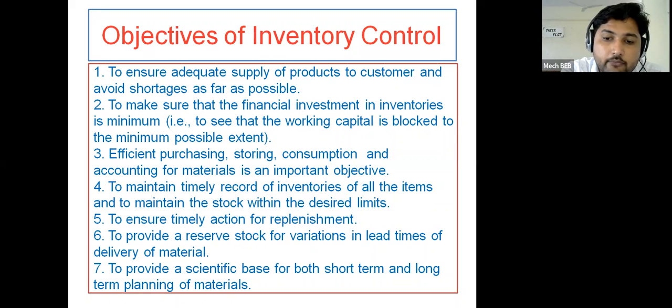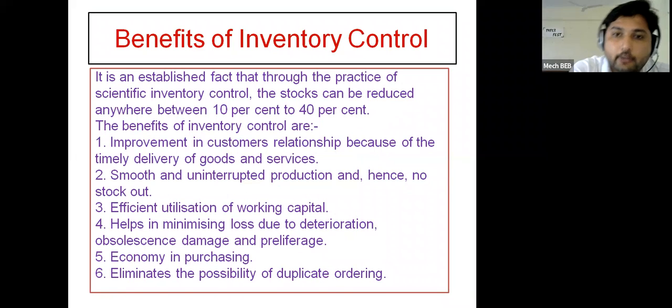Then, to provide a scientific base for both short term and long term planning of materials. Here the planning concept once again comes into the picture. In the last chapter, we discussed material requirement planning, and one of the inputs for that is related to the inventory files. That input will be provided by this inventory control system. So it provides the scientific basis for short term and long term planning of materials.